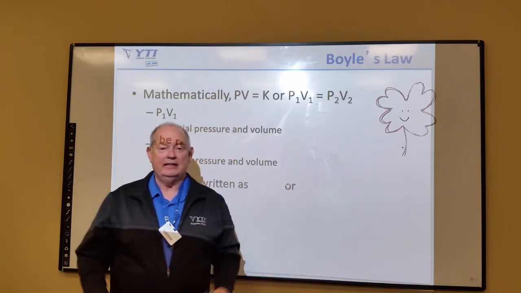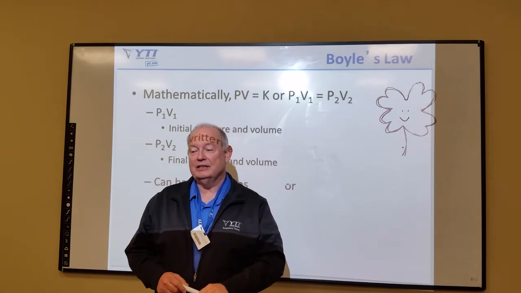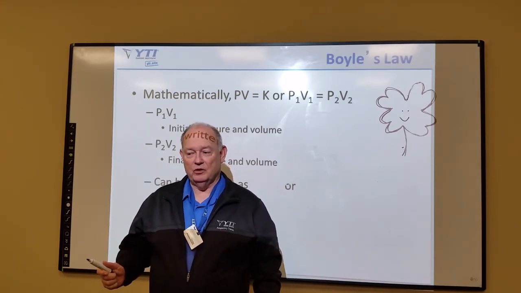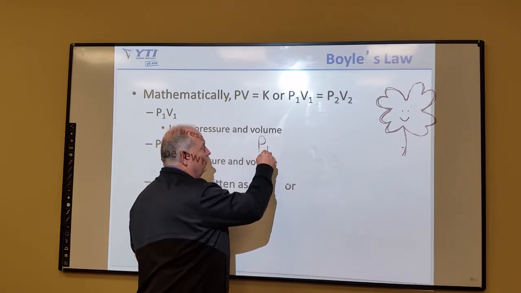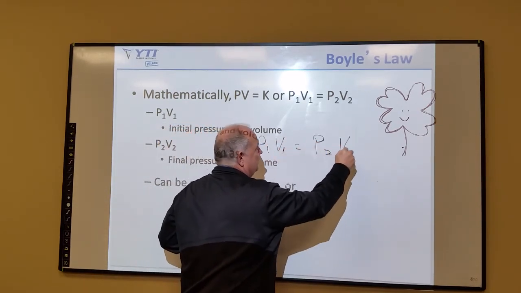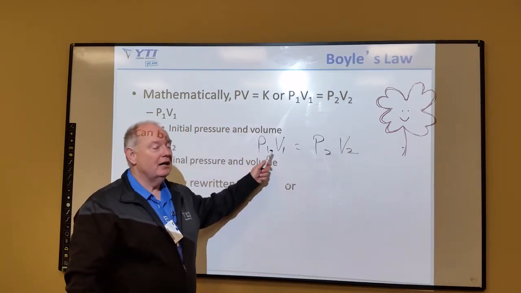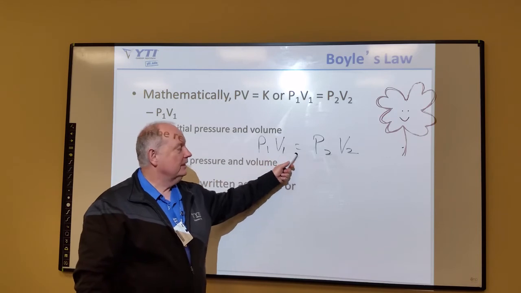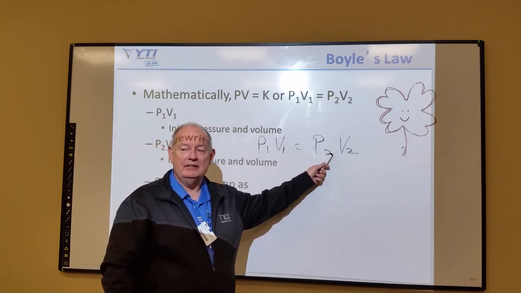Now we know the word of the day is Boyle. Let's look mathematically at Boyle's formula, which goes something like P1 V1 equals P2 V2. This means the initial pressure times the initial volume equals the ending pressure times the ending volume.